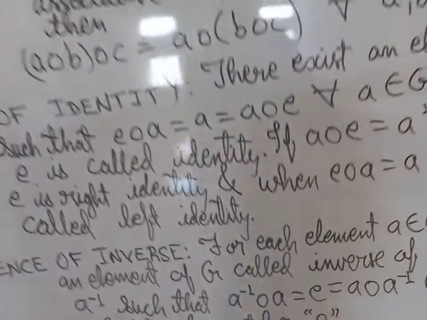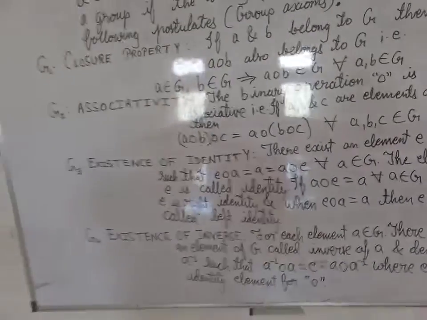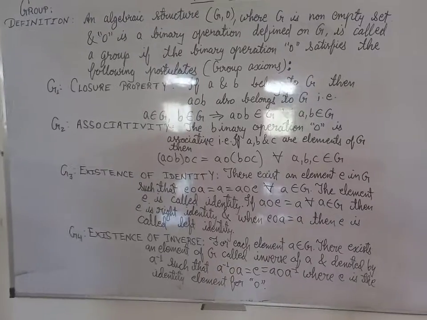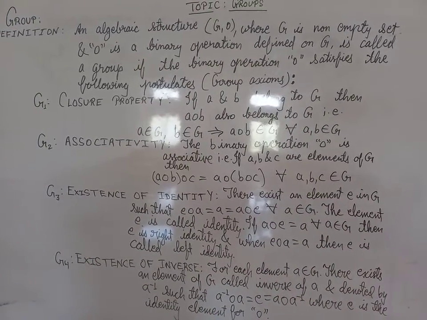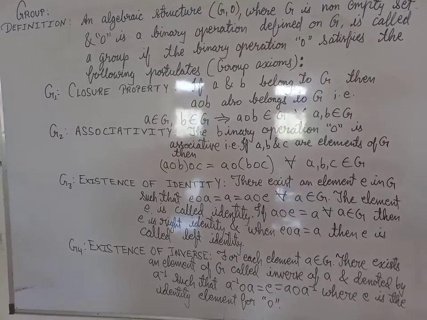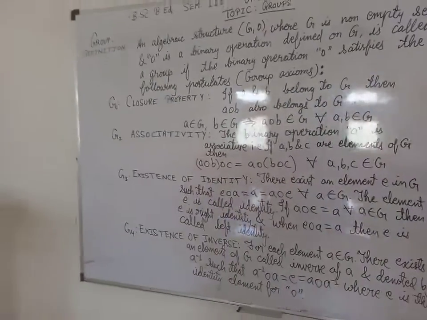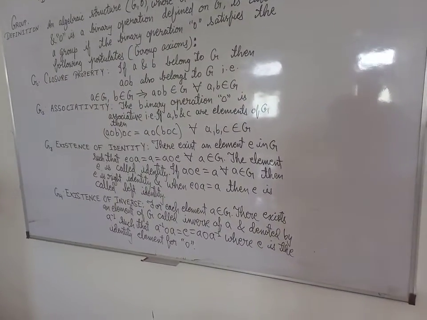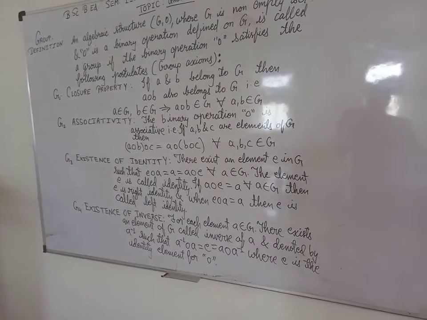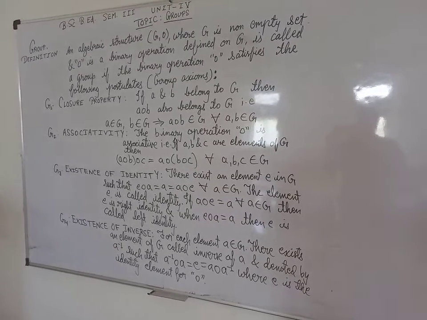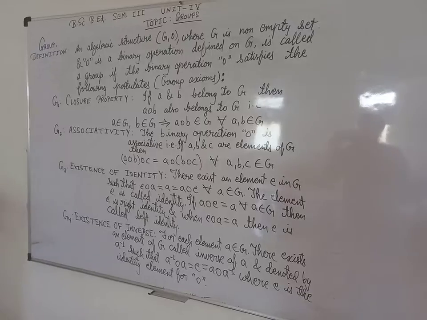So in this manner we can say that the postulates of group with definition are finished. If it follows all these axioms, then it is called a group. So here I am ending this definition.